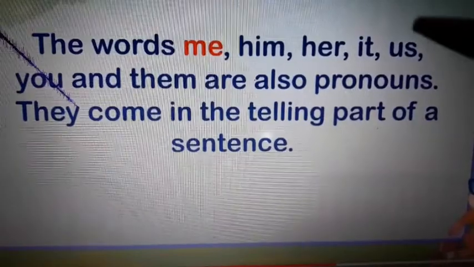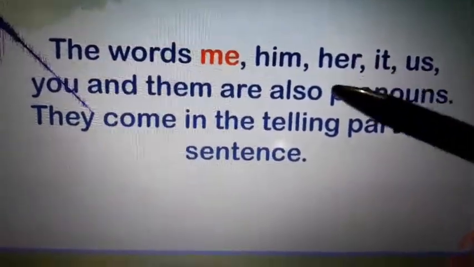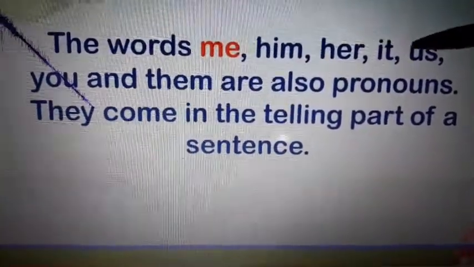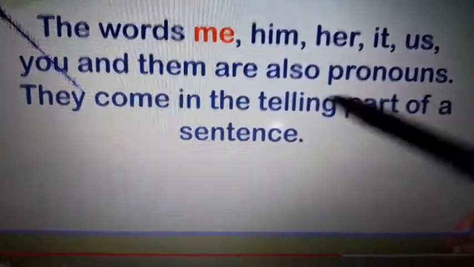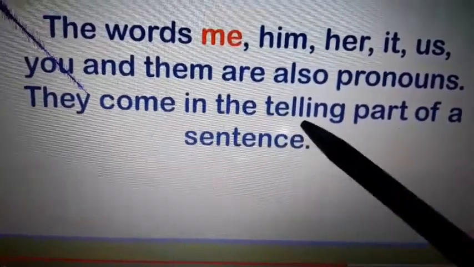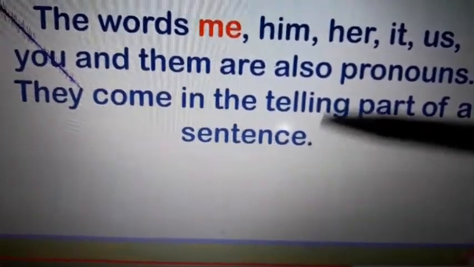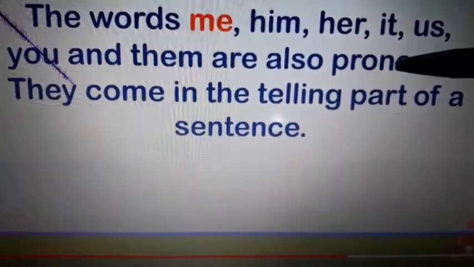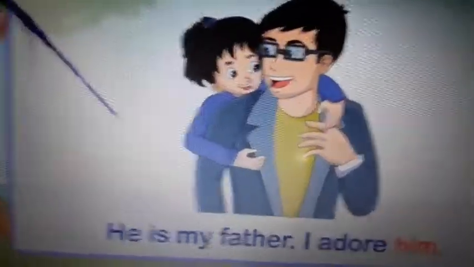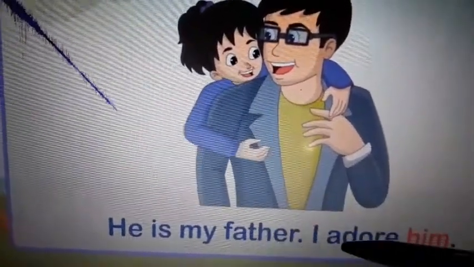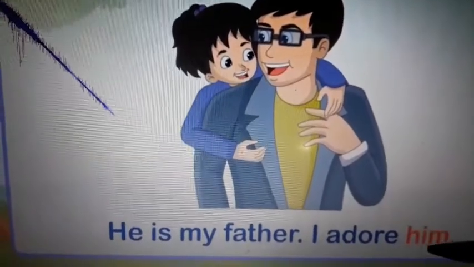Now take these words: me, him, her, it, us, you and them are also pronouns. They come in the telling part of a sentence. You can take the example here. He is my father. I adore him.